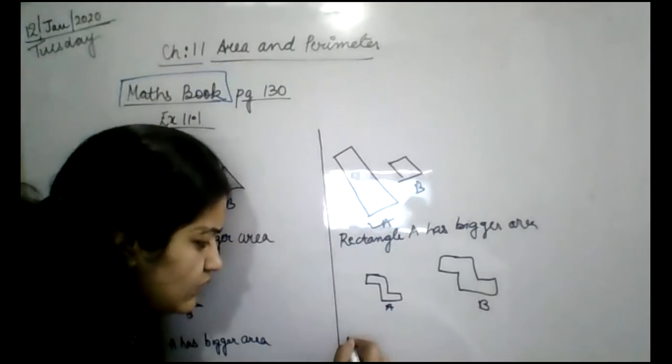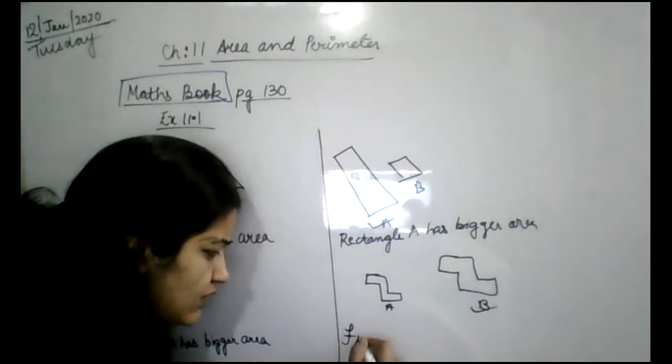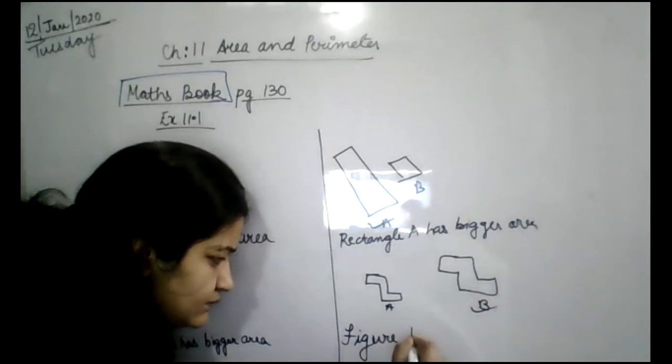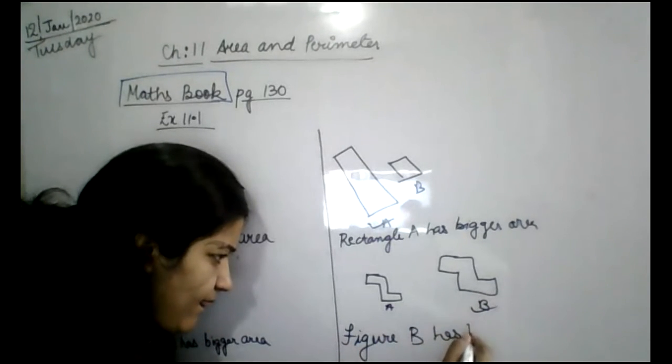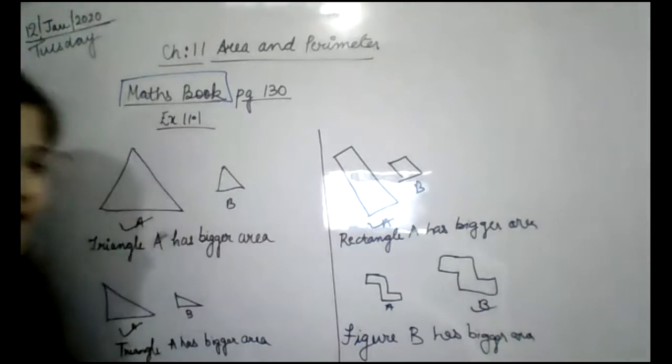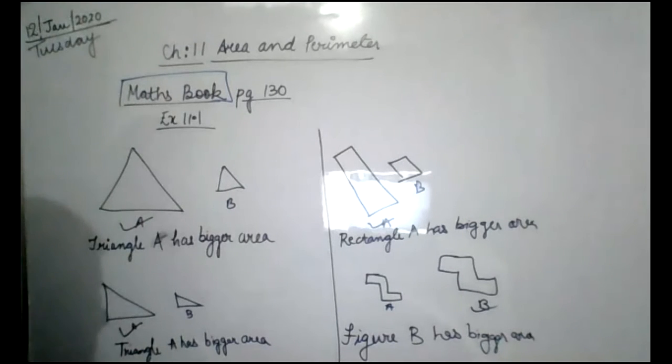B. So you will write: figure B has bigger area. Do it quickly. Is it done?